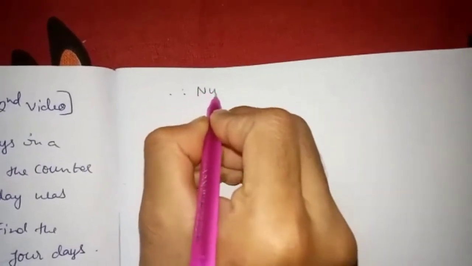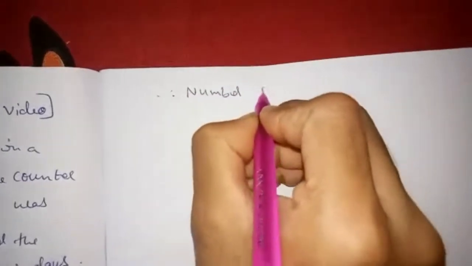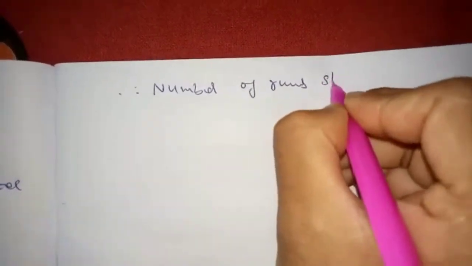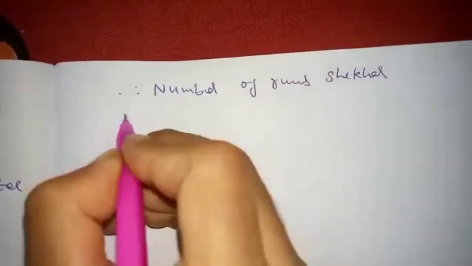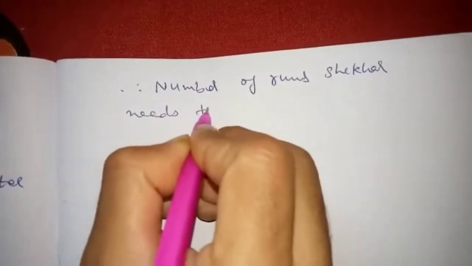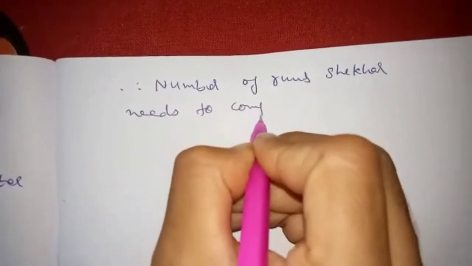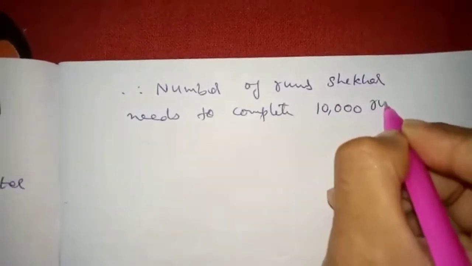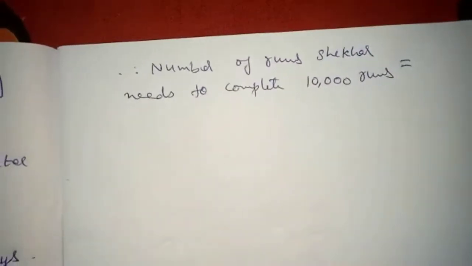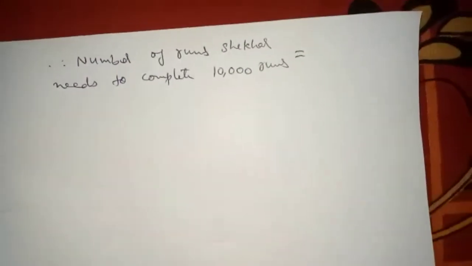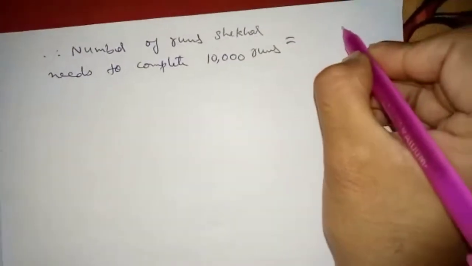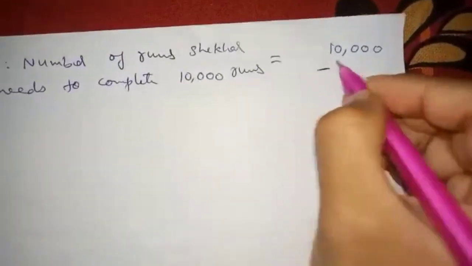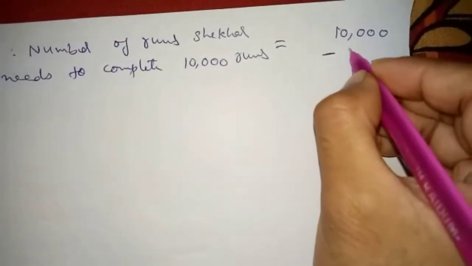Therefore, number of runs Shekhar needs to complete 10,000 runs is equals to. So what step do you have to do here? Subtraction: 10,000 minus 6,980.